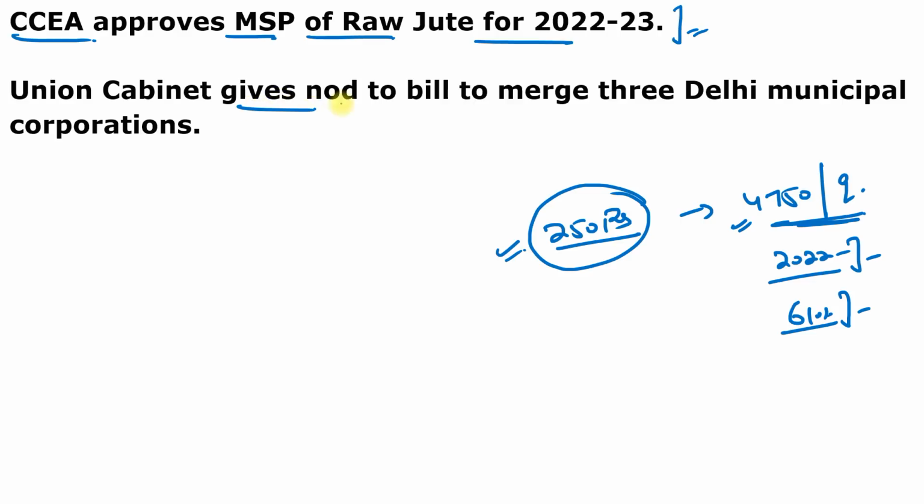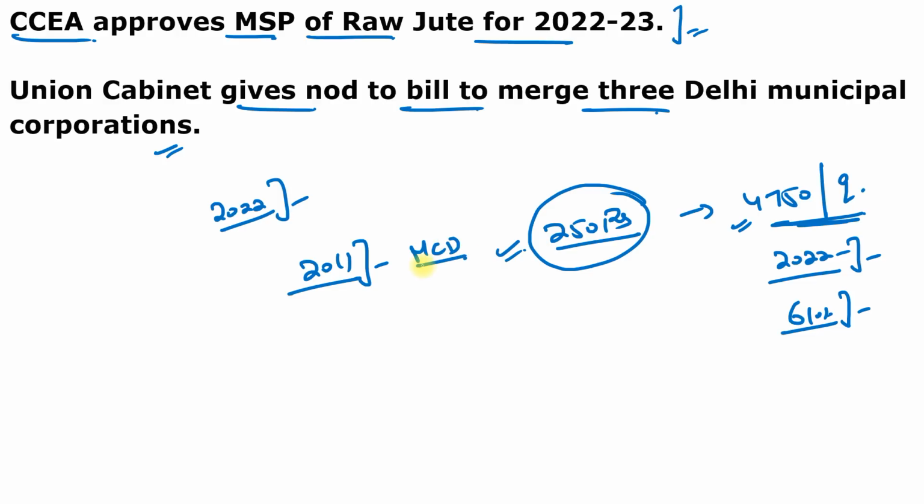Next is Union Cabinet gives nod to the bill to merge 3 Delhi Municipal Corporations. This is important because the Union Cabinet gave its nod to the bill known as Delhi Municipal Corporation Amendment Act of 2022, which seeks the merger of the 3 municipal corporations in Delhi into a single unified municipal corporation of Delhi. Because in 2011, the erstwhile Municipal Corporation of Delhi was trifurcated into 3 municipal corporations.